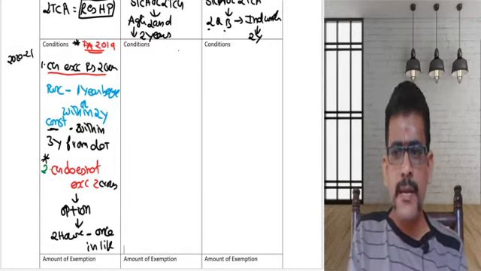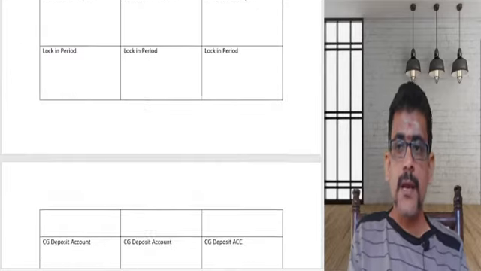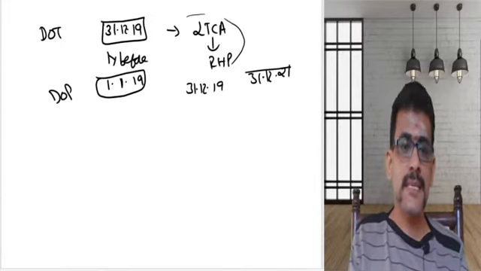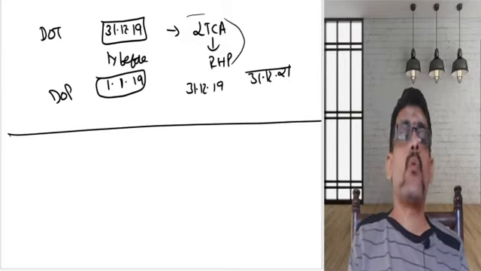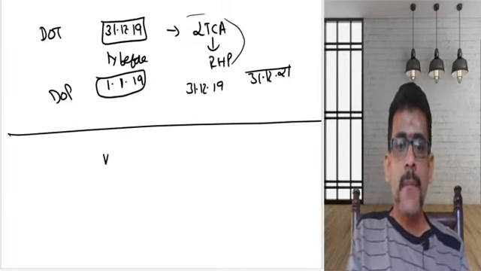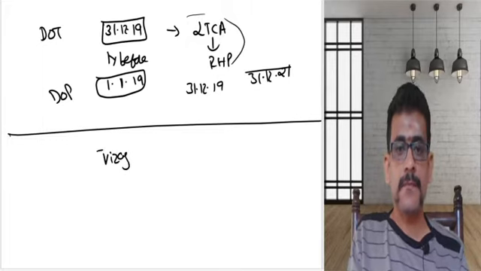Let us again go back to one example. Let us take one basic example and discuss it. Say, for suppose I am having a house in Vizag.